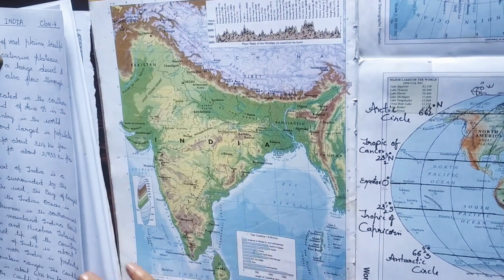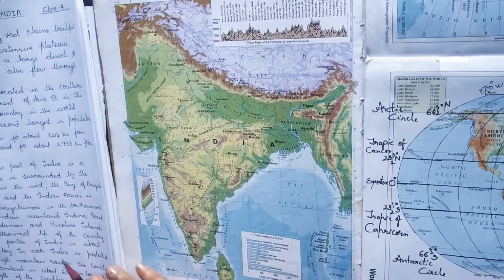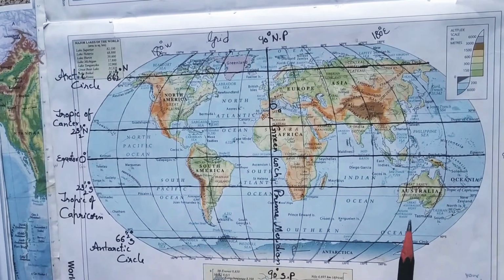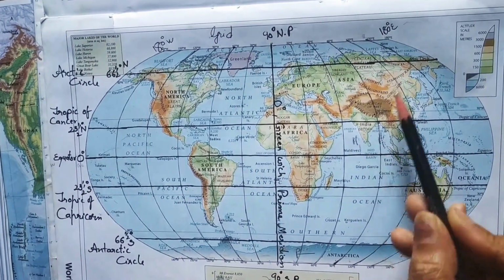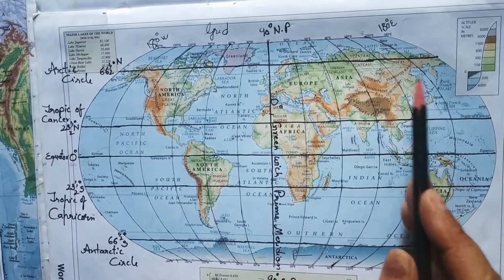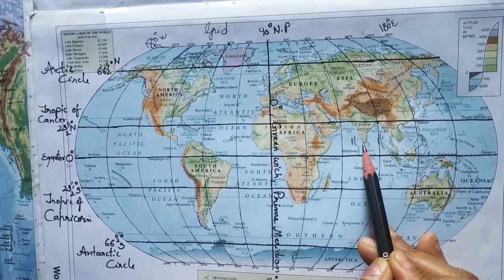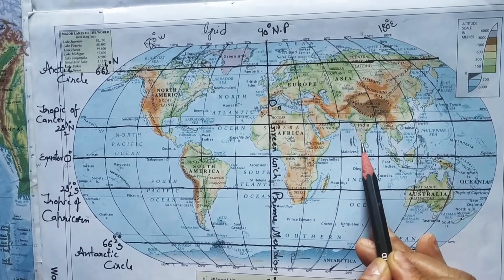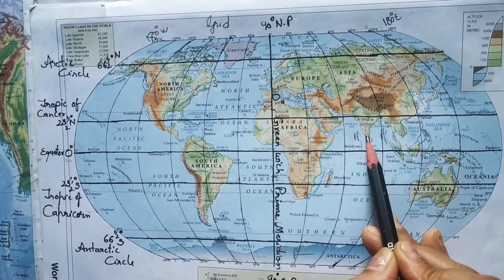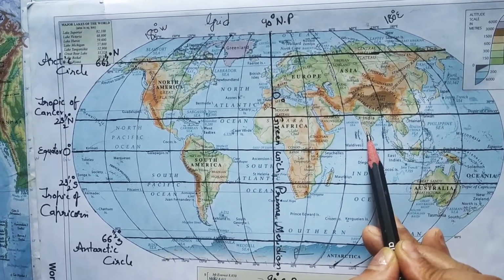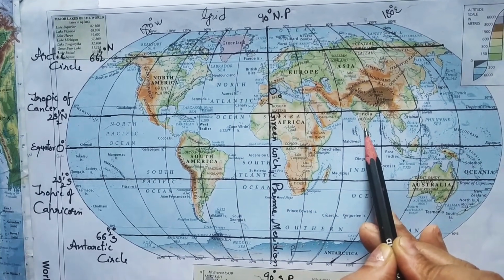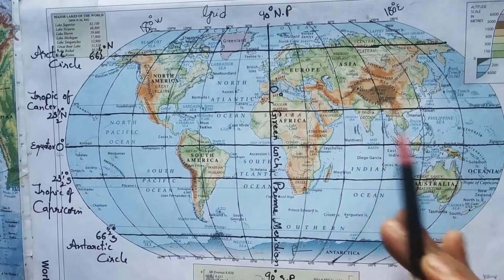Now coming to the location and size, children. Where is India located? India is located in the Asia continent, at the southernmost tip of the Asia continent. Asia is the largest continent, and in that continent, India is located in the southernmost part. It is the 7th largest country in the world in area, children, and the 2nd largest in population. Now it is very clear to you where India is located, children.